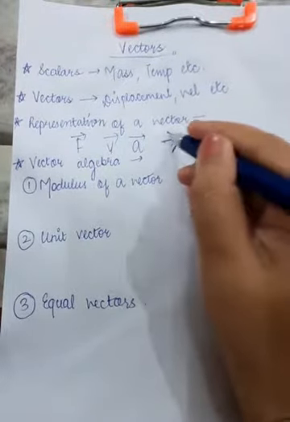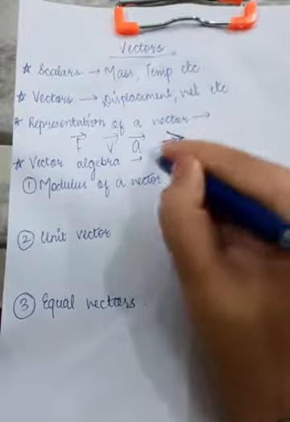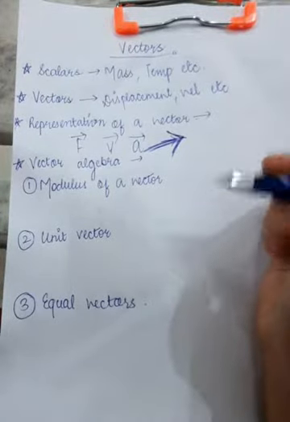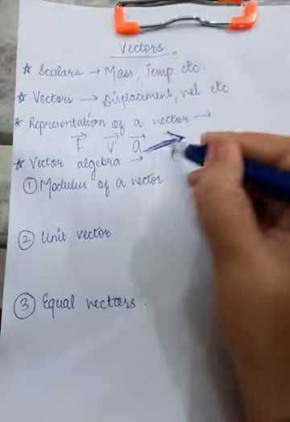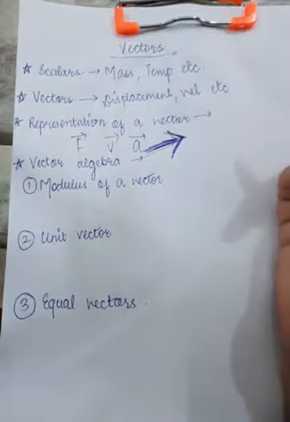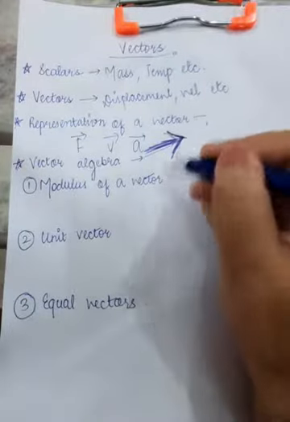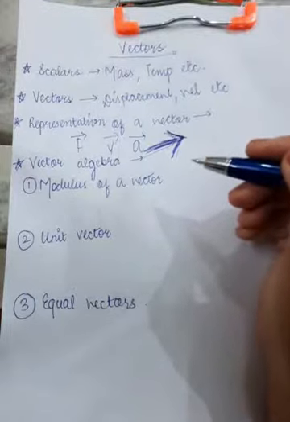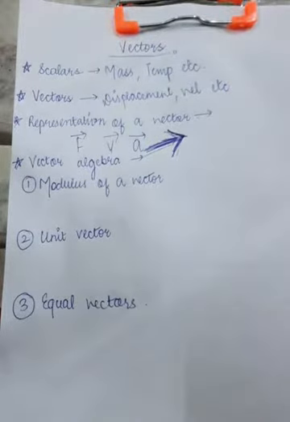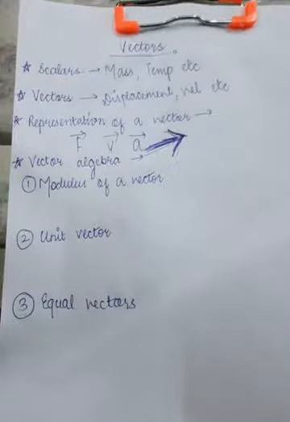There is a tip, or head, of the vector and this is the tail of the vector. The tail of the vector is symbolic of the magnitude that it possesses, and the tip of the vector is symbolic of the direction that it has. Okay, so now we will be discussing a few terms that are closely associated with vector algebra.